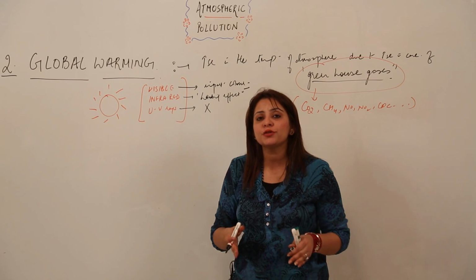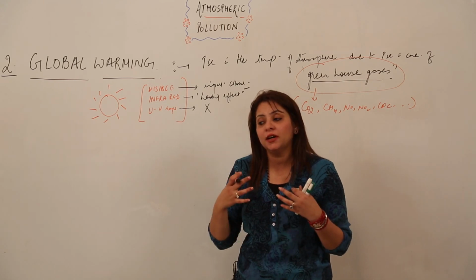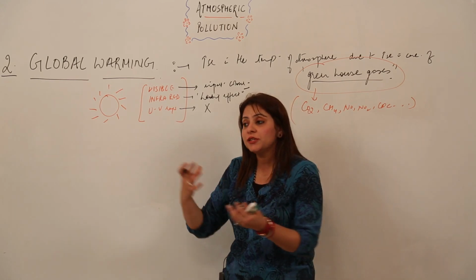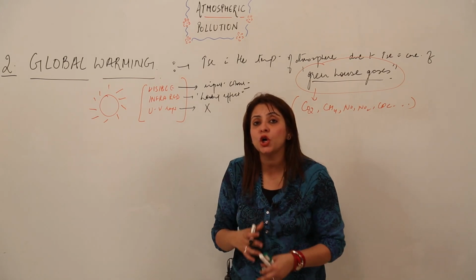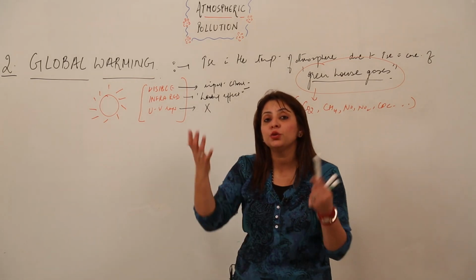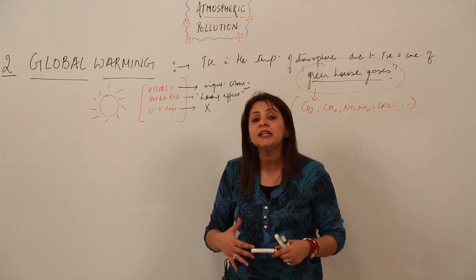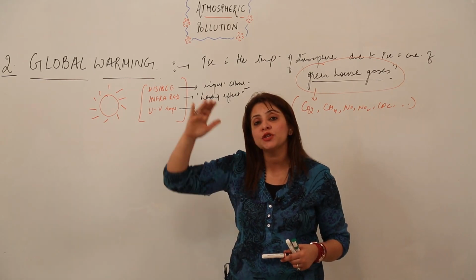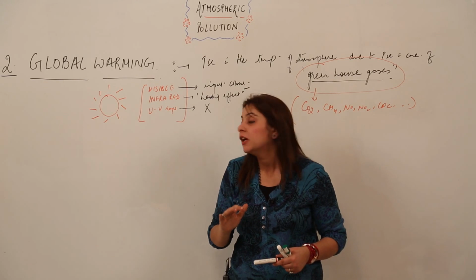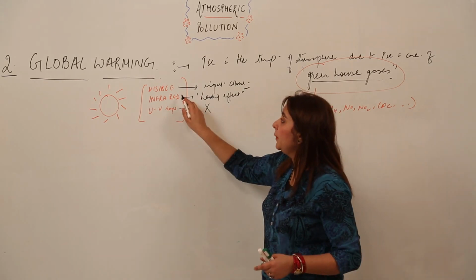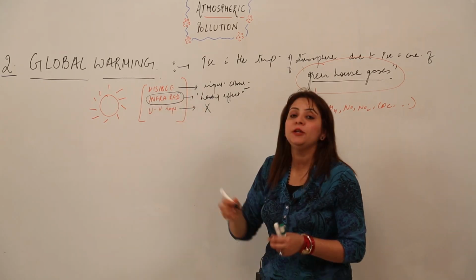So at this moment you should know that we are not fit to face ultraviolet rays, because they can cause many disorders. So ultraviolet rays do not come to the earth. They are actually trapped by the ozone layer which is present in the stratosphere. So global warming is actually caused by the infrared rays.